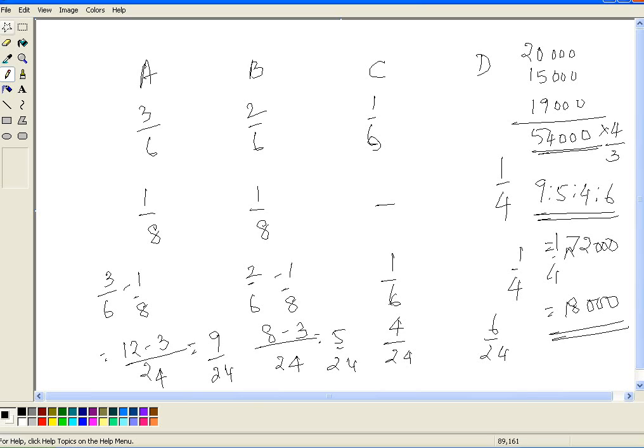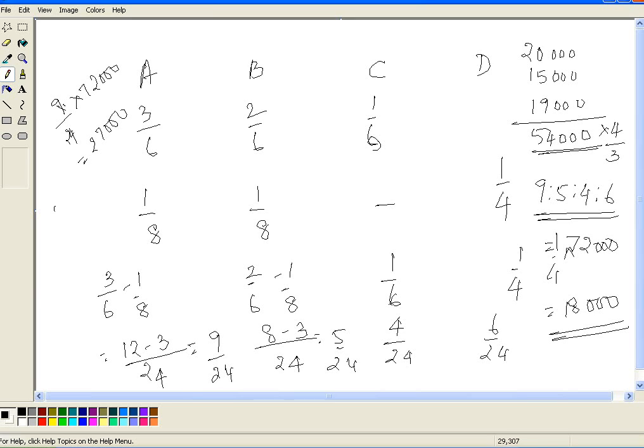And now we have to find out what is going to be the new capitals of the existing partners. So A has to bring 9 by 24 of 72,000, which is 27,000. A's capital should be 27,000.